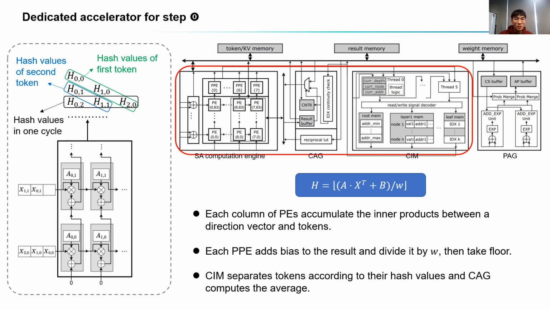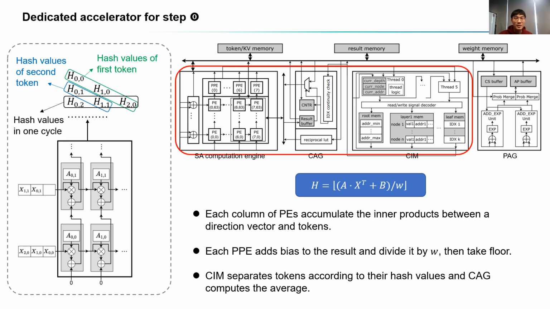During step 0, each column of PEs accumulates the inner products between a direction vector and tokens. Each cycle, the partially accumulated inner products are transmitted along the vertical data link. Each PPE at the top adds bias to the result and divides by W. Then take the floor to generate the hash values.